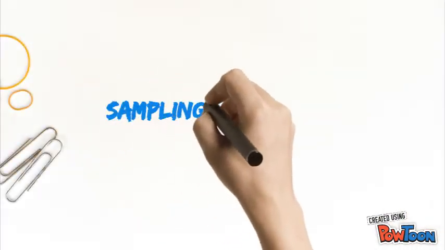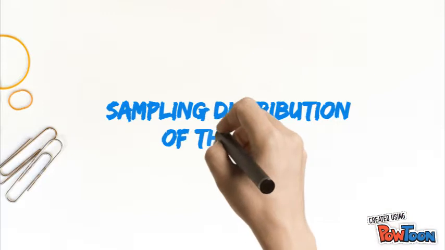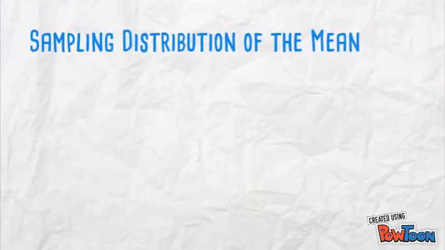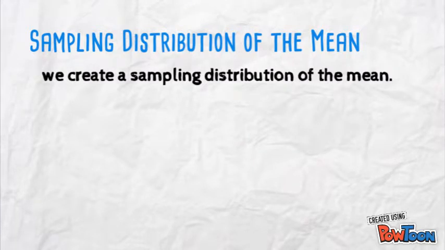Sampling distribution of the mean. Suppose we draw all possible samples of size n from a population of size N. Suppose further that we compute a mean score for each sample. In this way, we create the sampling distribution of the mean. We know the following about the sampling distribution of the mean.